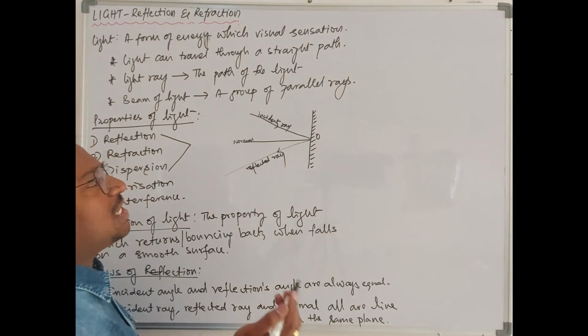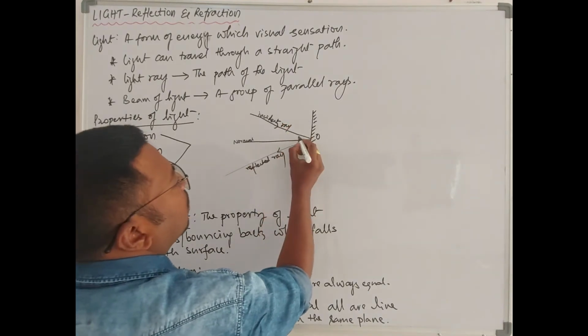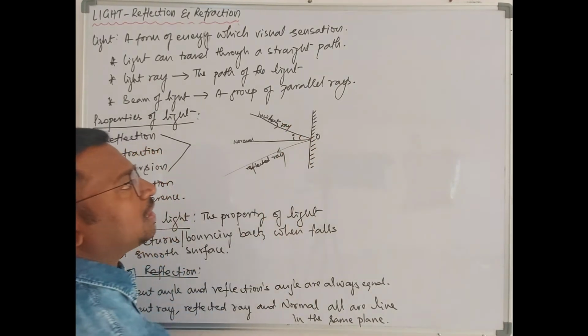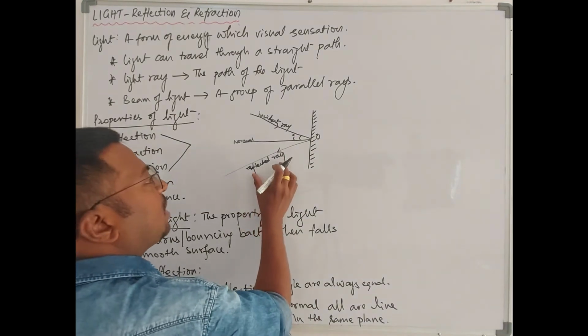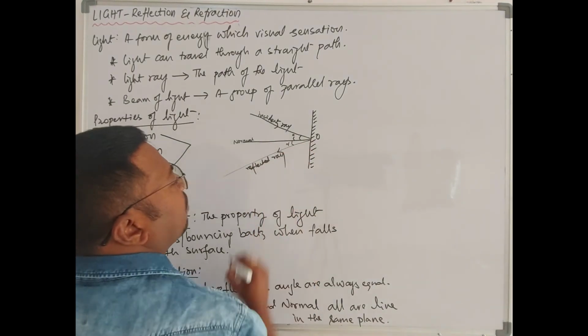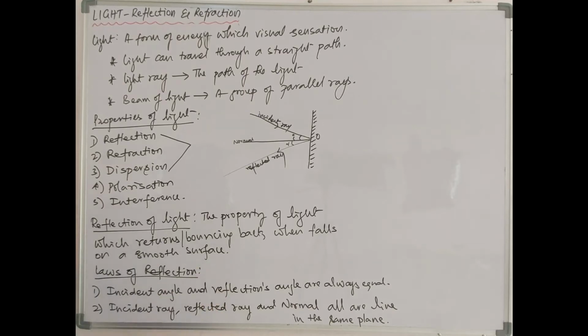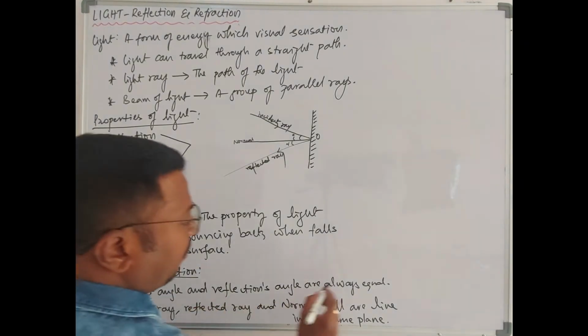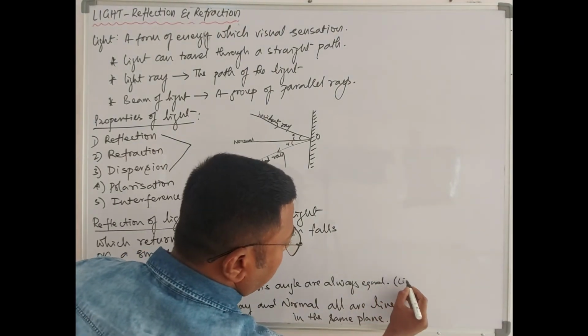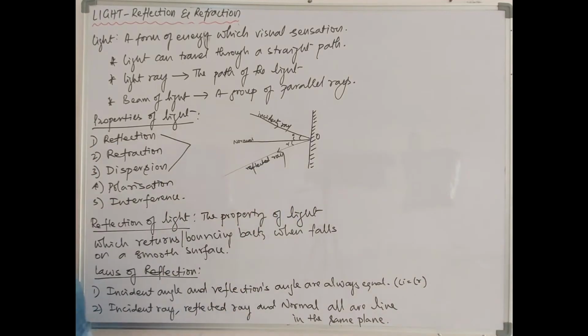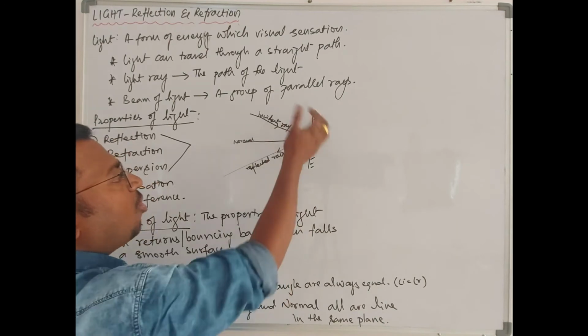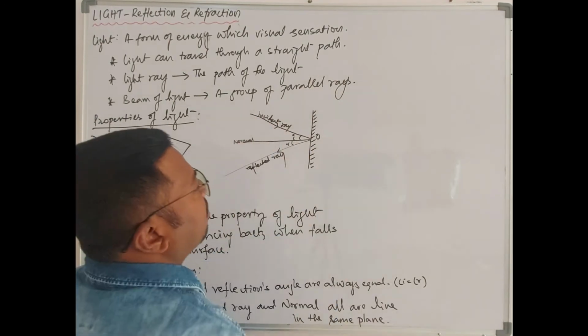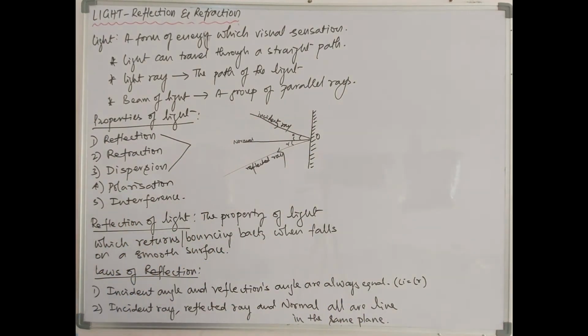Remember, the angle between the incident ray and the normal is known as the incident angle, which is denoted by i. Likewise, the angle between the reflected ray and the normal is known as the angle of reflection, which is denoted by r. According to the first law of reflection, angle i must be equal to angle r. And according to the second law, the incident ray, the normal and the reflected ray all lie in the same plane, on the same surface. Okay, these are all the laws of reflection.